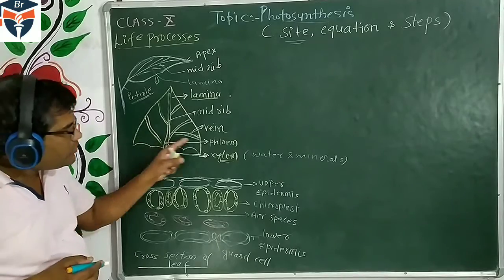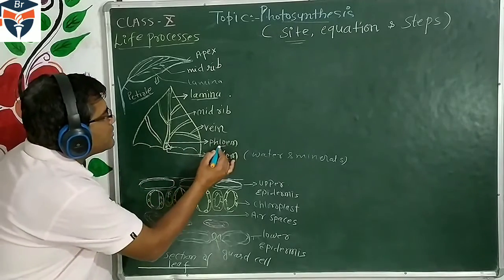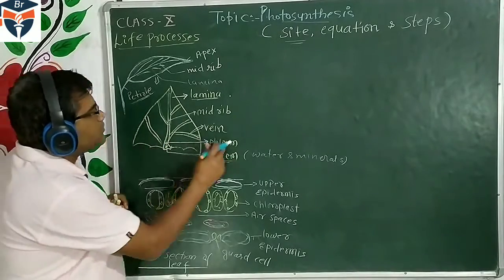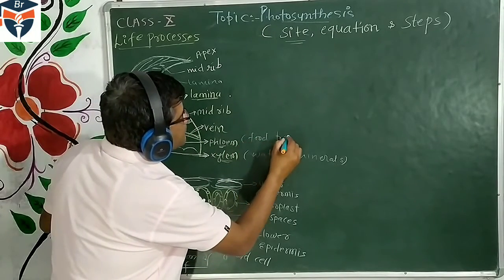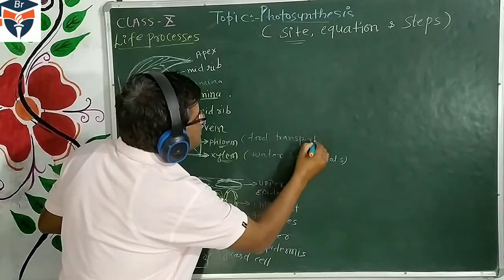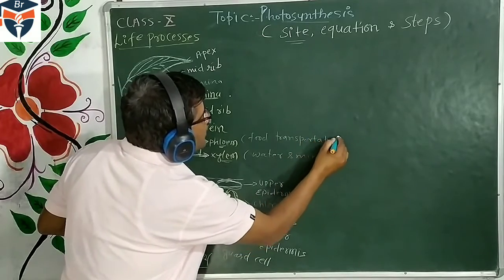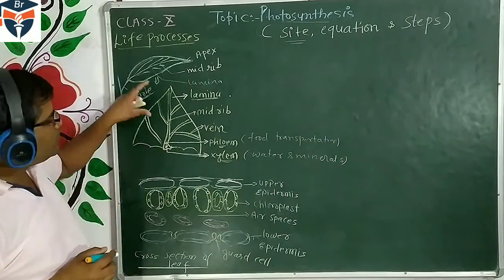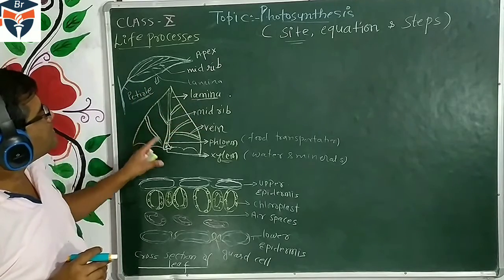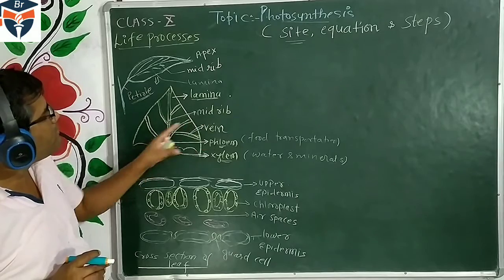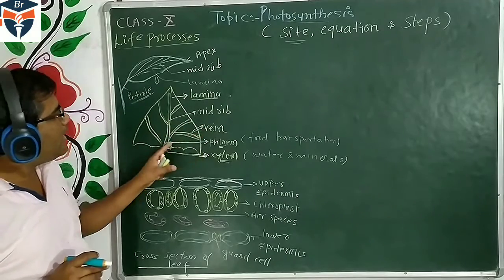Above the xylem is another conducting tissue which helps in the transport of food. This is the phloem. So in this section of the leaf, we have the lamina, midrib, veins, and xylem and phloem tissue.